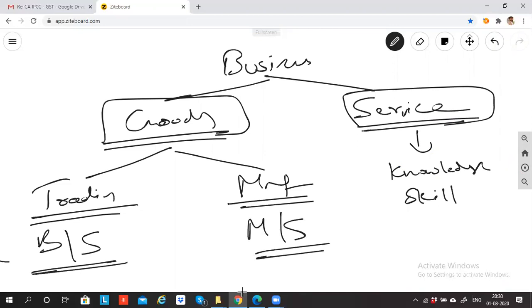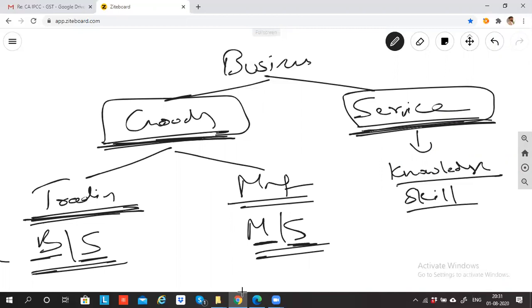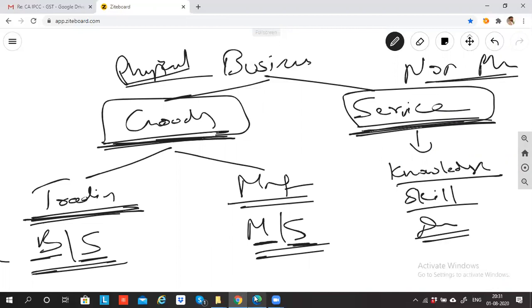Are you able to see the difference? Business is of two categories. It can be for goods or for service. Trading means buying goods and selling goods as they are. Manufacturing means I'm buying raw materials, creating a product and selling the product. Service means using my knowledge, skills, my degree, everything. I'm doing a service to you. I'm not physically doing anything. Goods are physical, service is non-physical.